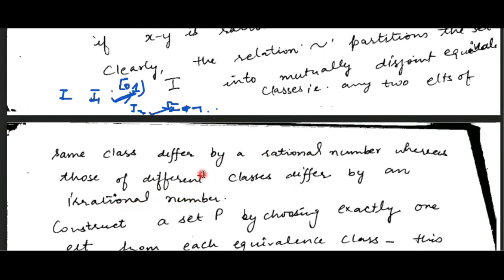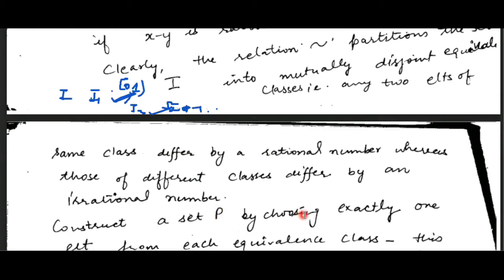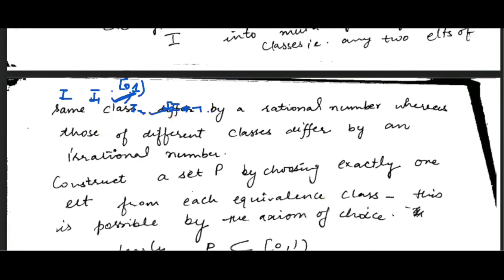Now we can construct a set P by choosing exactly one element from each equivalence class. So P is a set which contains exactly one element from I1, one element from I2, one element from I3 and so on.